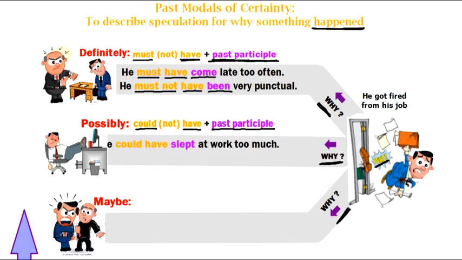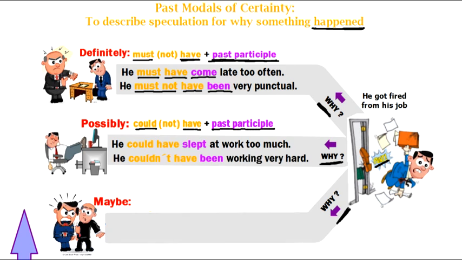So let's look at an example. Why was he fired? He could have slept at work too much, right? Or I think, why was he fired? Well, he couldn't have been working very hard, right? So I'm using my modal, could, have, past modal, plus the past participle, or in the negative, couldn't, have for the past modal, and the past participle to talk about the possibility for why he got fired, right? The possibility.